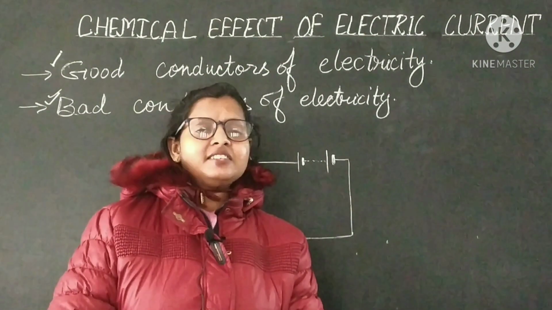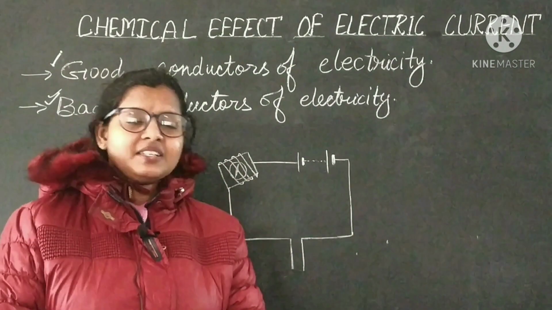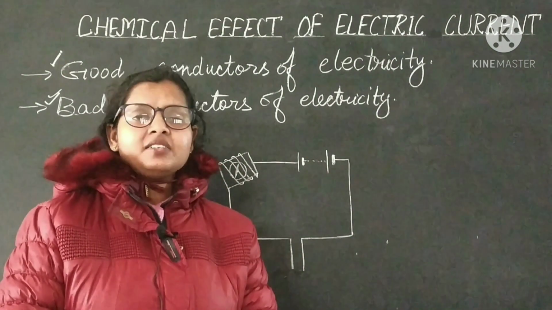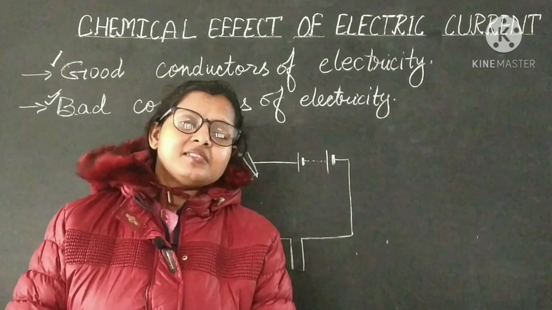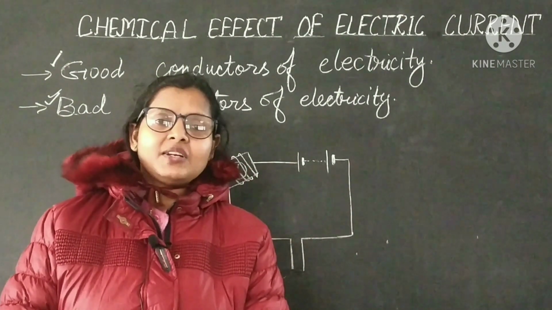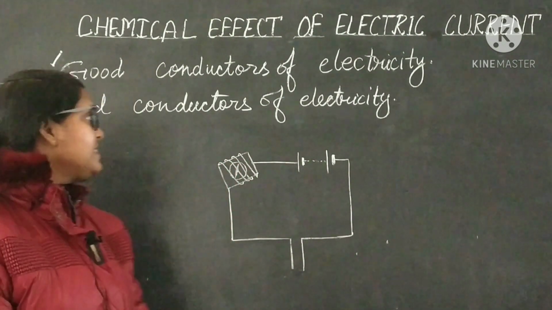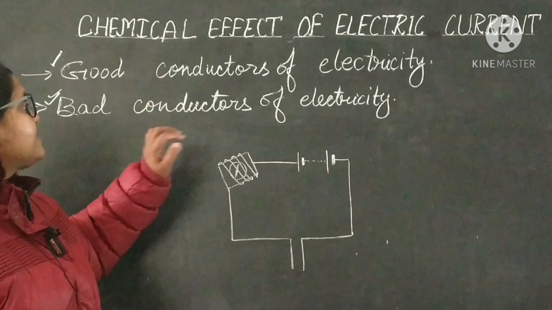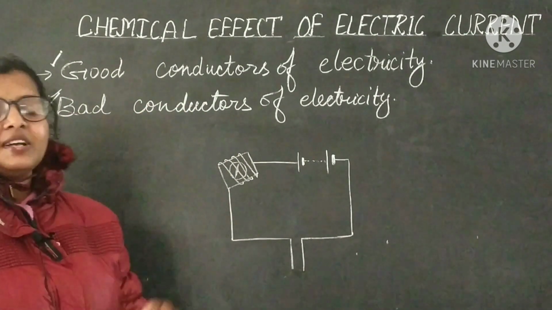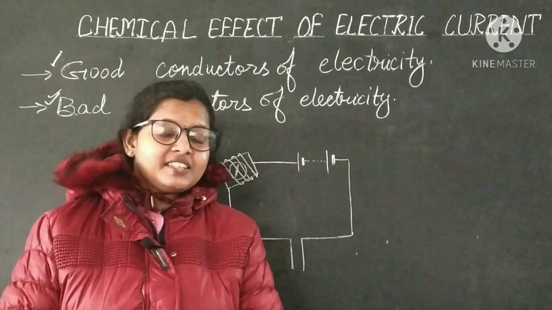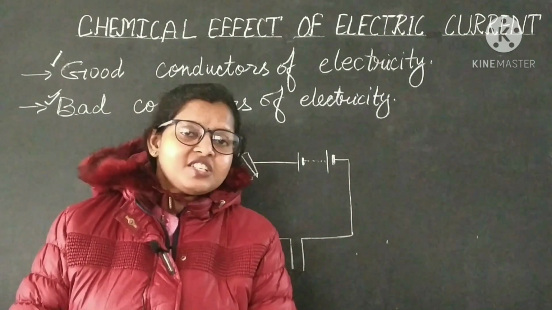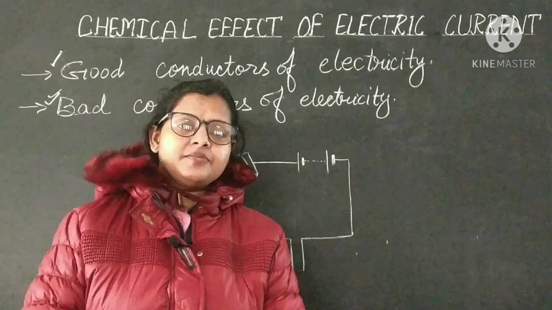So it is better to classify materials as good conductor or poor conductor in place of conductor and insulator. We are using these two terms, good conductor and bad conductor of electricity, because under certain conditions there are materials which can conduct electricity.